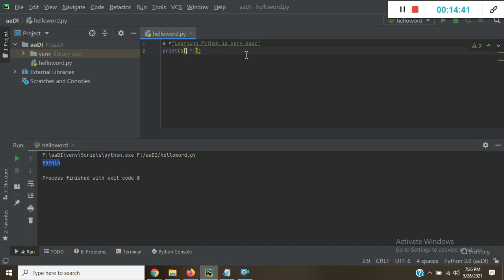Same for 7, and the start is 0 by default. Suppose I don't want to give this either, so it prints the whole statement: learning Python is very easy. By default it takes 0 to the end. So this is accessing characters by using the slice operator.